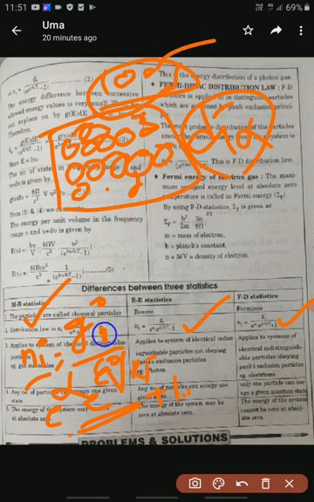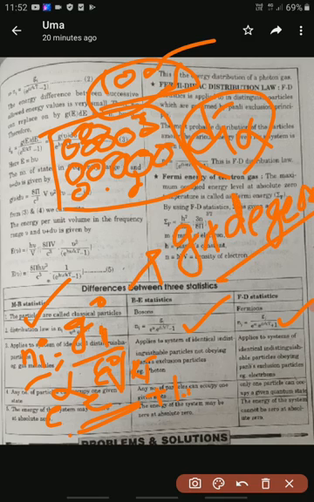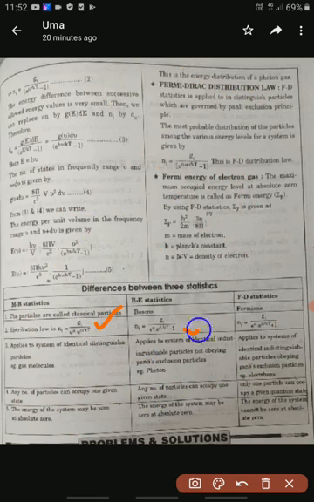Gi is nothing but g, which explains the degeneracy, and e power alpha and e power epsilon i. So epsilon i is nothing but the ith energy level energy. kT, we know this: k is the Boltzmann constant, T is the temperature. Okay, we should remember three formulas. With a minus 1, this is called Bose-Einstein statistics. These particles we call bosons, and these are called fermions.